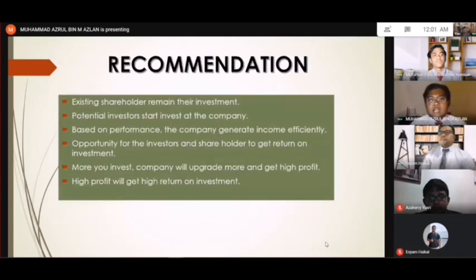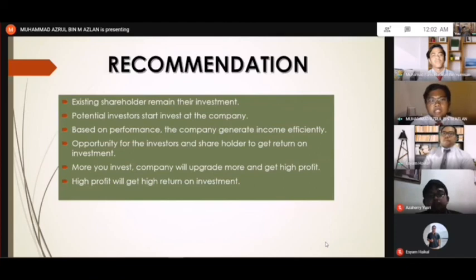So next, I will give some recommendations. For the first one, the existing shareholder such as me, I recommend to remain their investment at the Fashion Valet company. While for the potential investor, I suggest them to start investing in the company. Based on the performance of the company, it clearly shows that they are generating income efficiently.